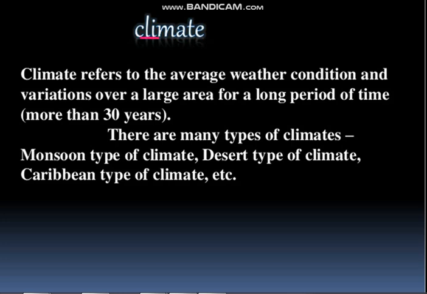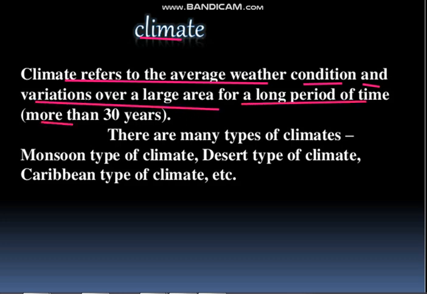What is the meaning of climate? Climate refers to the average weather condition and variation over a large area for a long period of time. It is not a short period or a small area. It is the average of the weather condition of more than 30 years over a large area.